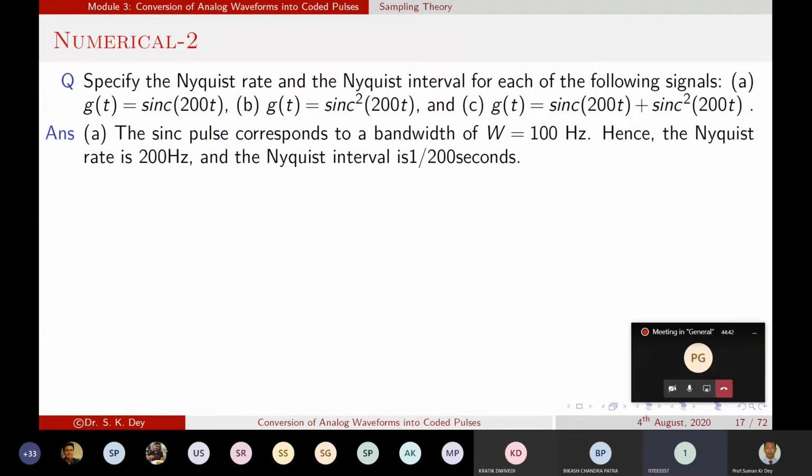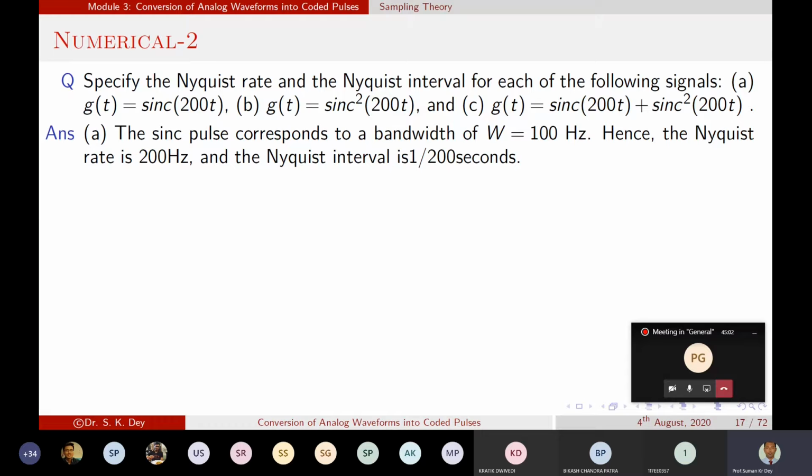So tau here is 200, that would be the f of that triangular wave, and double of that would be our fs. No need to calculate cos and all that. In that way you can do it also.